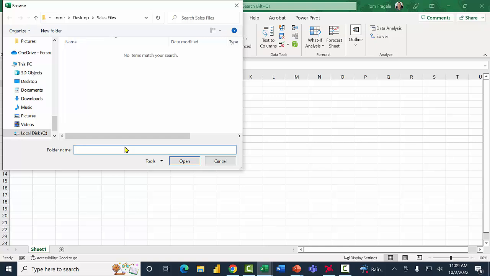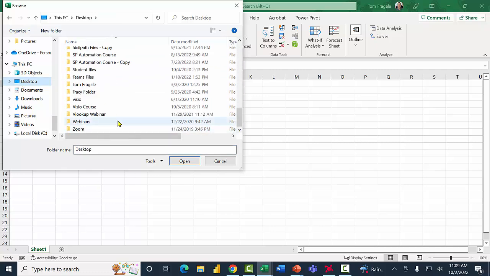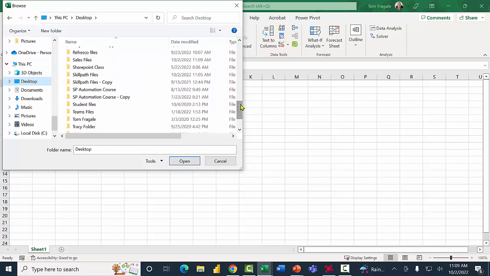Now you're going to point to the folder that has all the files that are laid out in the same way. So in my case, I'll pick on my desktop, and then I've included these files with the course as well. So I would recommend that you put these files in its own folder so you can replicate what I'm going to show you. So I have this folder that's called Sales Files. So you pick on the actual folder, and I'll click on Open.